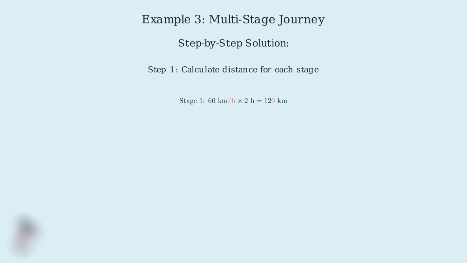For stage 1, 60 kilometers per hour times 2 hours equals 120 kilometers. For stage 2, 80 kilometers per hour times 1.5 hours equals 120 kilometers. For stage 3, 50 kilometers per hour times 3 hours equals 150 kilometers.